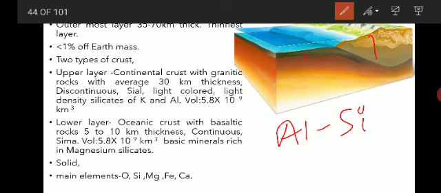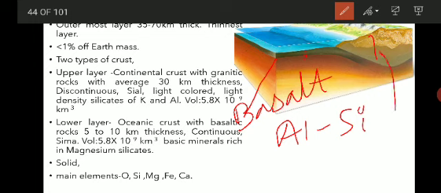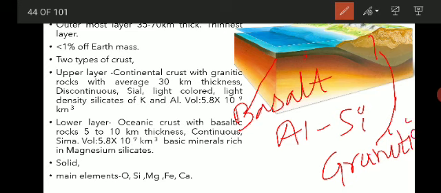The lower layer is basaltic, you can see this is basalt. The upper layer of the continental crust is granitic, which means it is made up of a rock called granite, and the lower crust is made up of basalt.